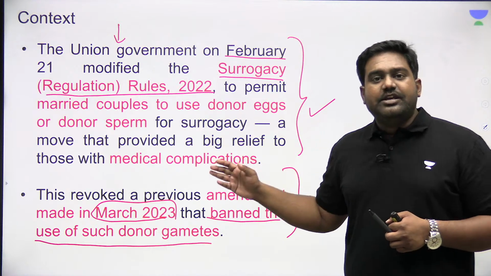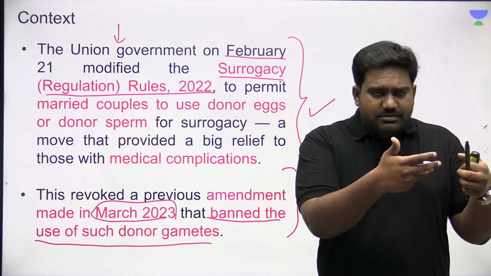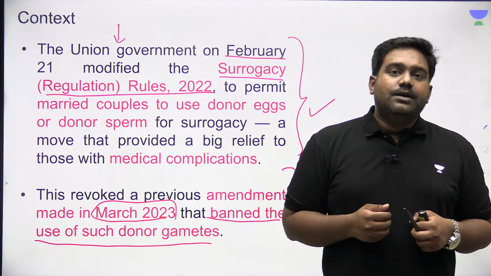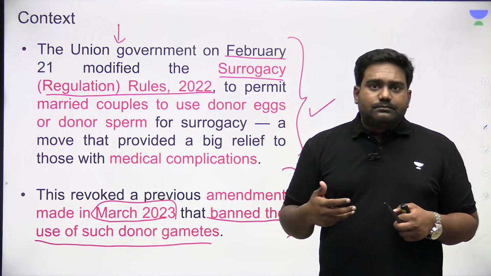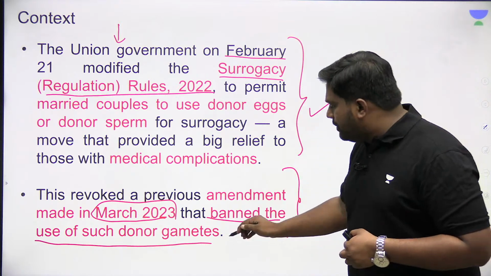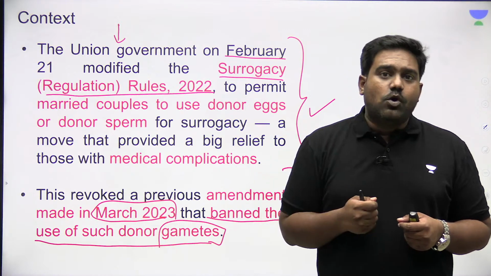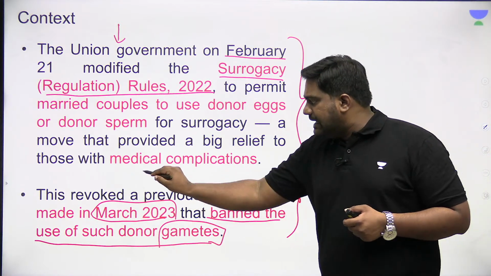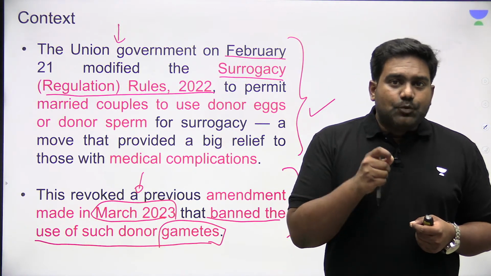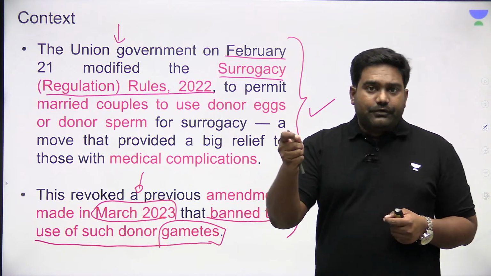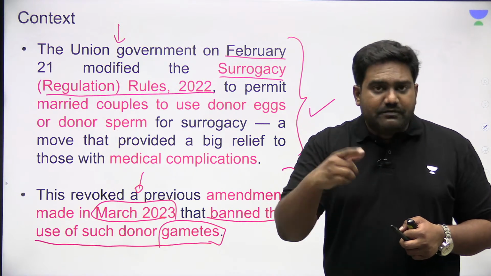Now, this restricted the options available for intended parents who wanted to have kids or children through the process of surrogacy. So a woman who was not in a medical condition to have or contribute her own gametes, her own eggs for the process of surrogacy, had approached the Supreme Court challenging the amendment done last year as it was unfair and against the very spirit of the law. The Supreme Court has protected the rights of this intended mother and has directed the government to amend the rules to reverse the changes that were done.